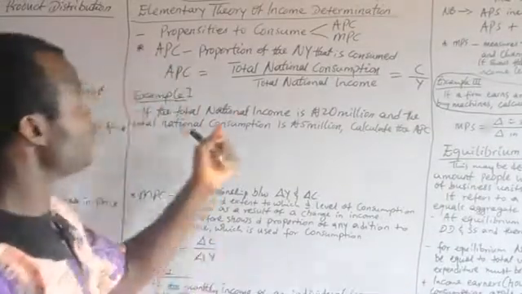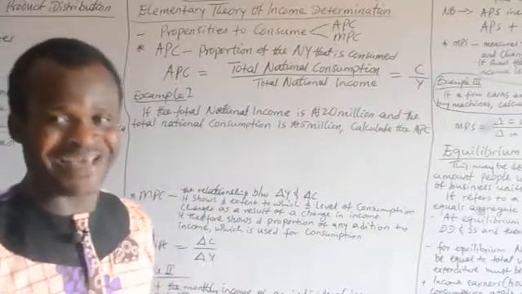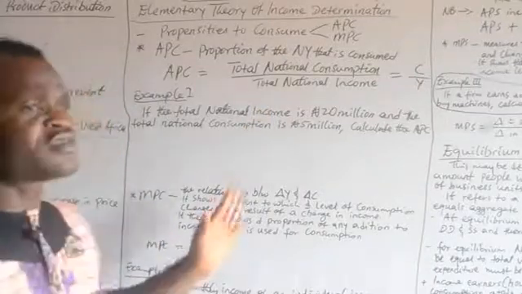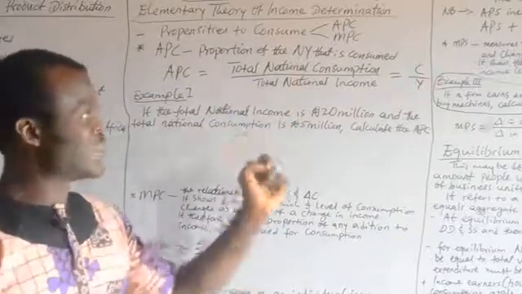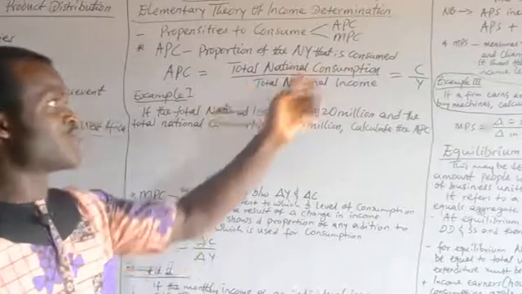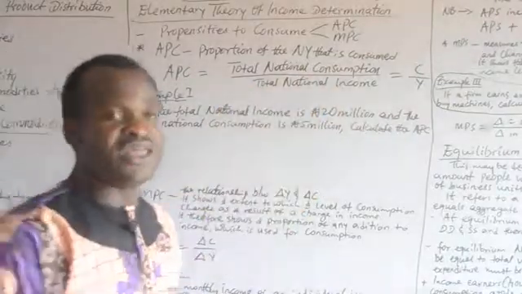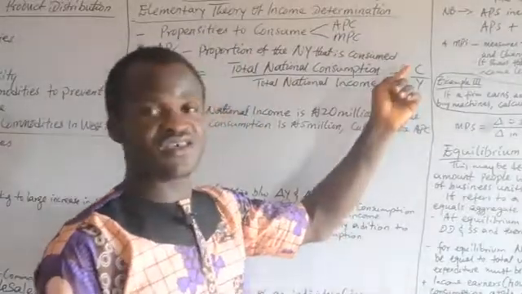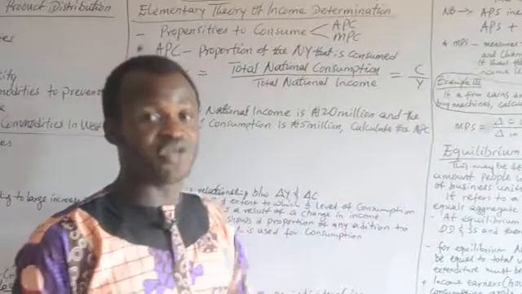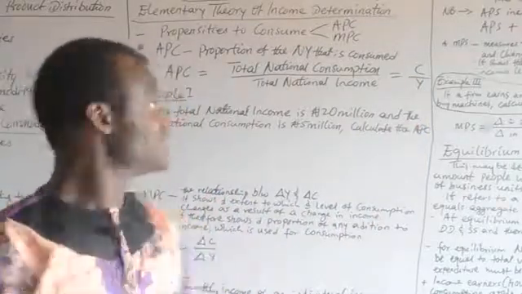It is in the formula of total national consumption over total national income, which in symbols we represent as C over Y, the proportion of the national income that is consumed.